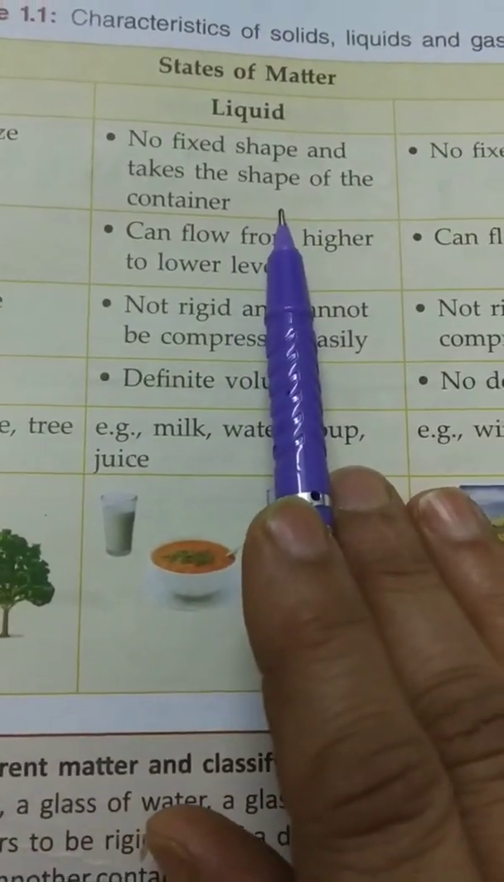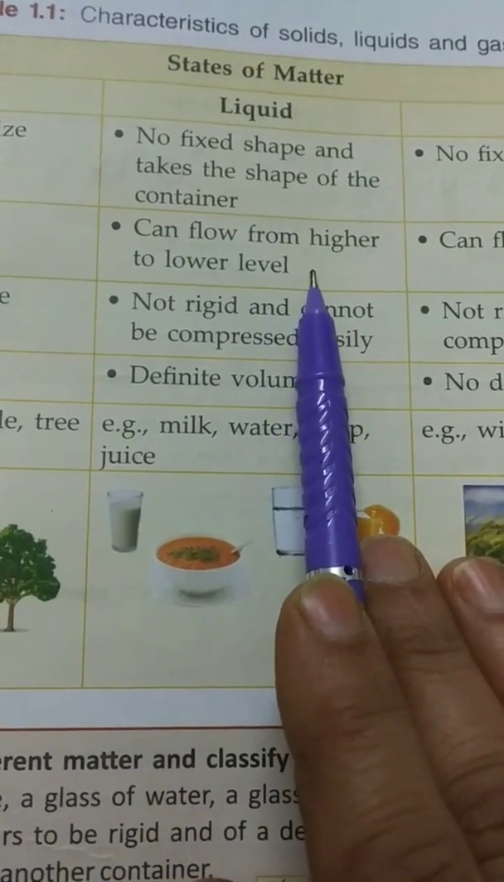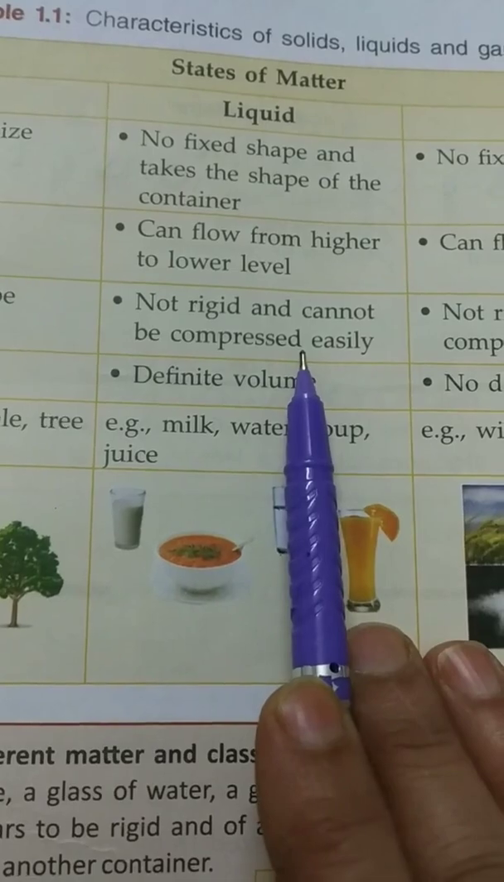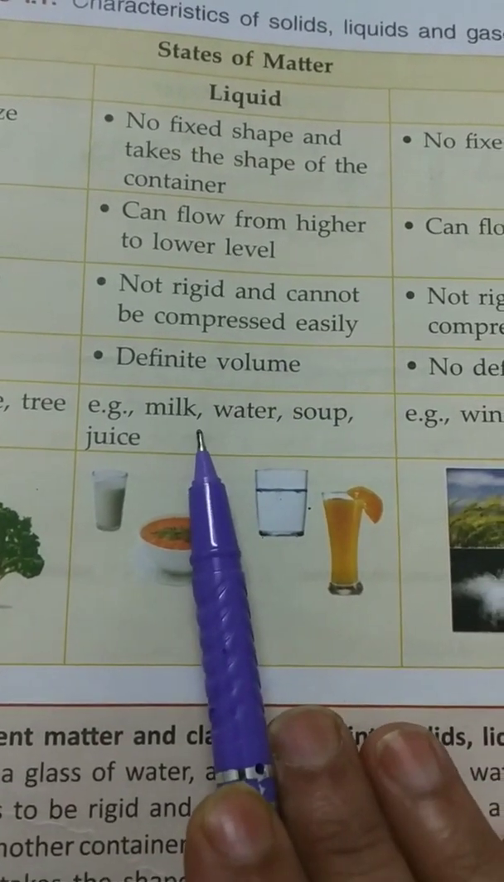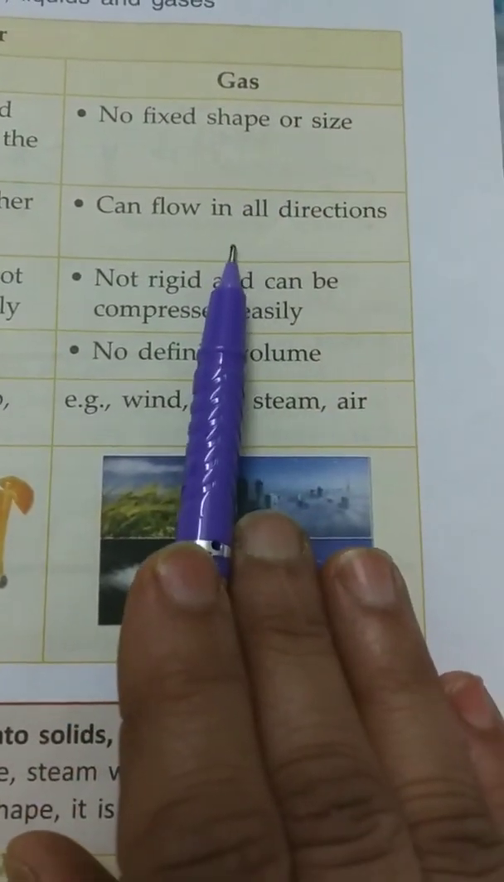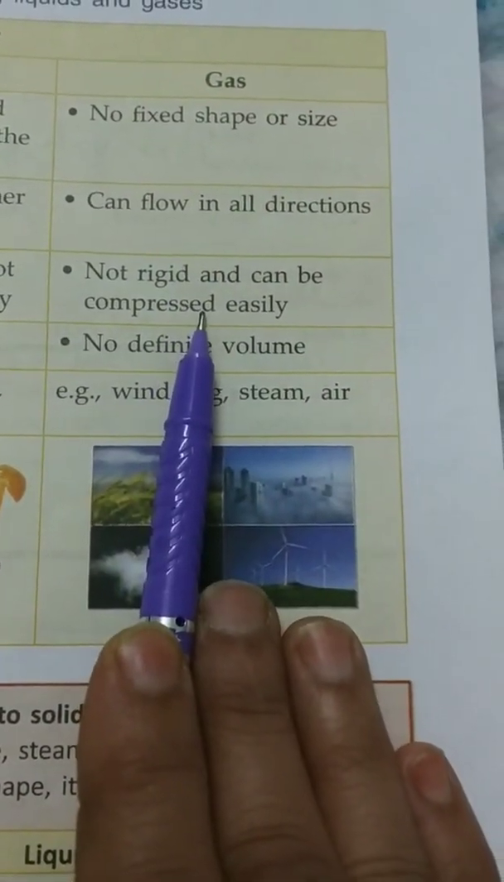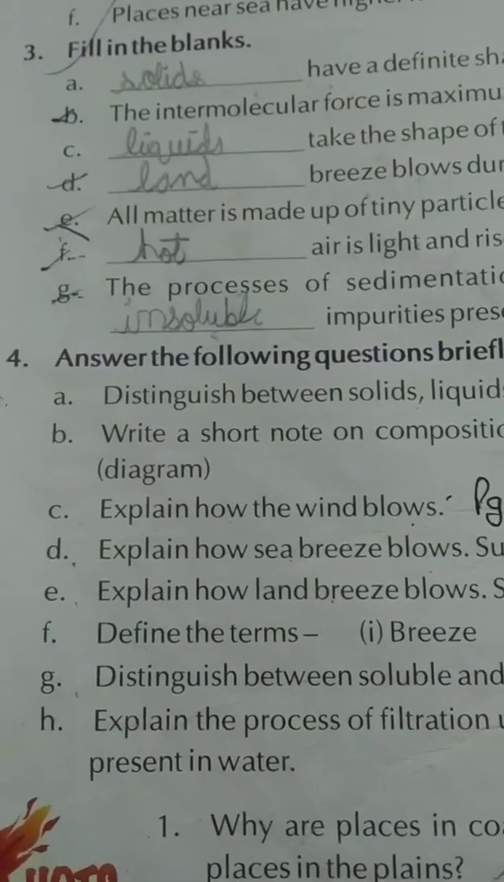Liquid: no fixed shape and takes the shape of the container. Second, can flow from higher to lower level, not rigid and cannot be compressed easily. Definite volume. Examples: milk, water, soup, juice. Gas: no fixed shape and size, can flow in all directions, not rigid and can be compressed easily, no definite volume. Examples: wind, fog, steam, air.